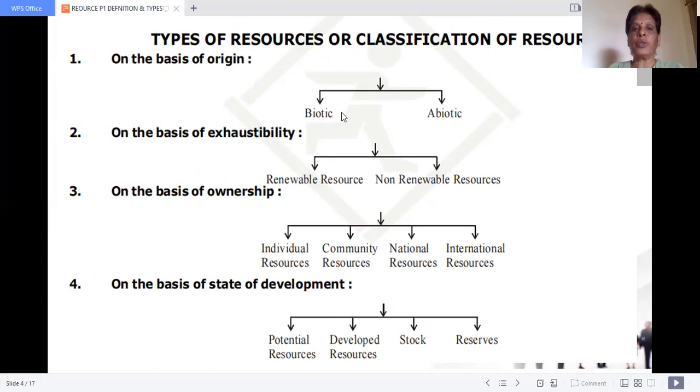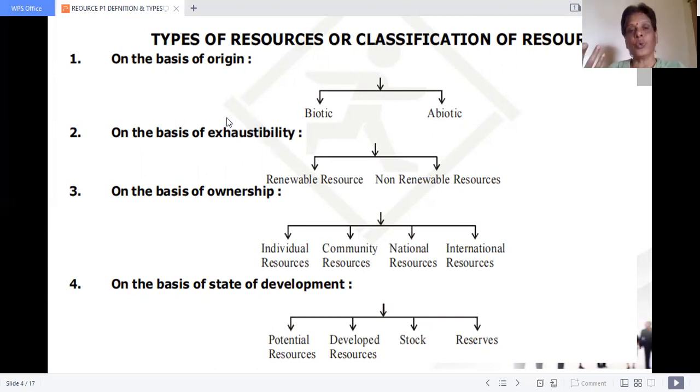If it comes from living things, that is called a biotic resource, for example human beings, flora, fauna, plants and animals. If it comes from non-living things like petrol, iron, coal and all, those resources are called abiotic resources.